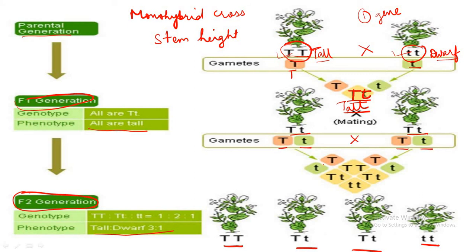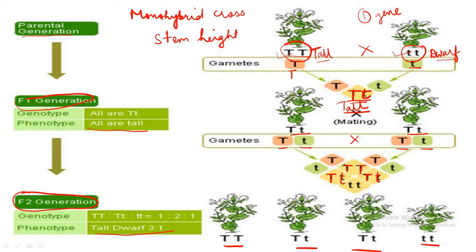And it was self-pollinated, right? So 3 plants which were produced were tall. And the genotype of those 3 plants was capital T, capital T for one plant and capital T, small t for the other plants. Now capital T is dominant over small t. So when capital T and small t are together, capital T will only express its feature.